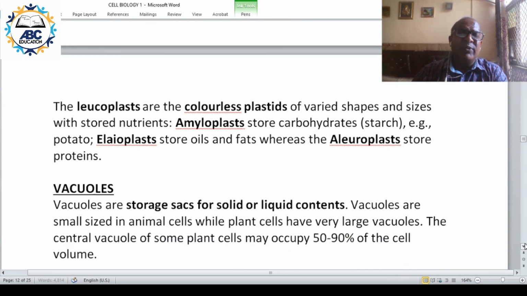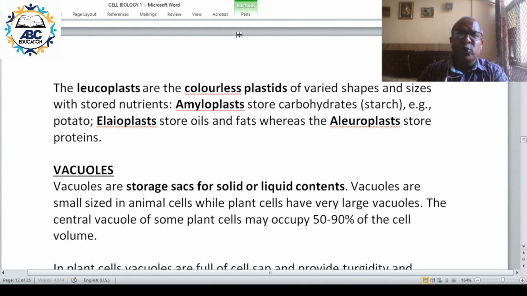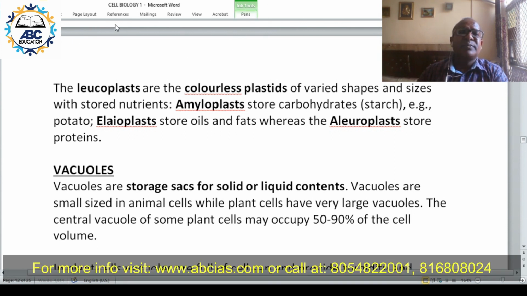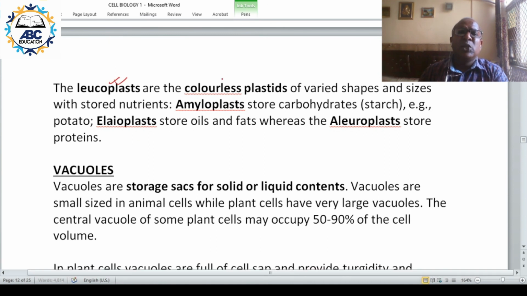The third type of plastid is leucoplast. The third type is leucoplast, and these are colorless plastids. No color is there. Their main function is storage of nutrient. The main function is what? Storage of nutrient.